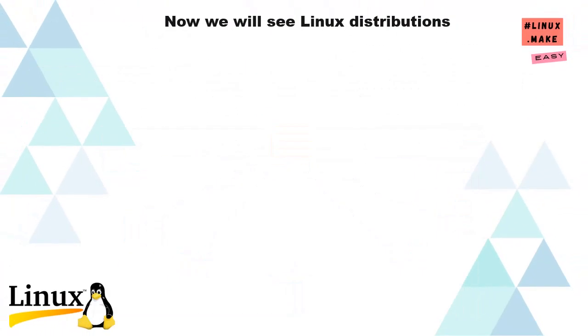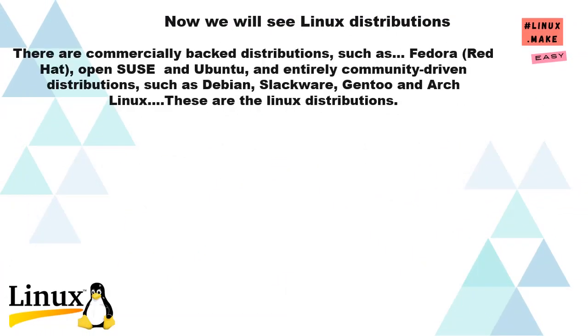Now we will see Linux distributions. There are commercially backed distributions, such as Fedora, Red Hat, OpenSUSE, and Ubuntu, and entirely community-driven distributions, such as Debian, Slackware, Gentoo, and Arch Linux. These are the Linux distributions.